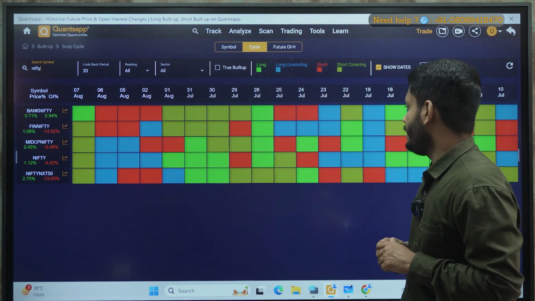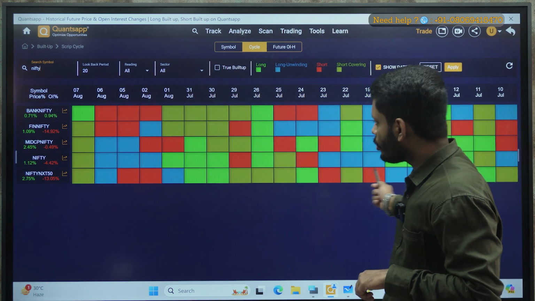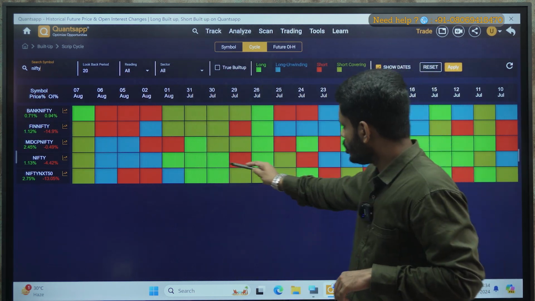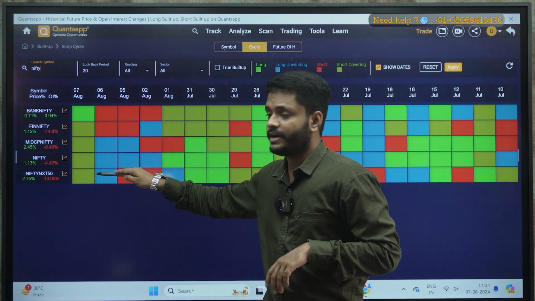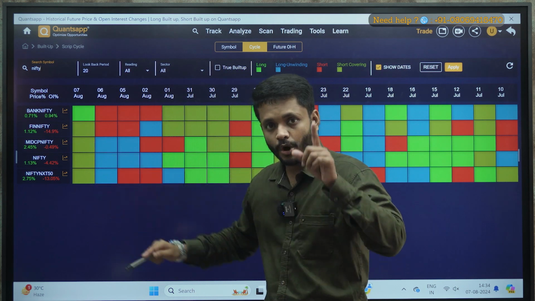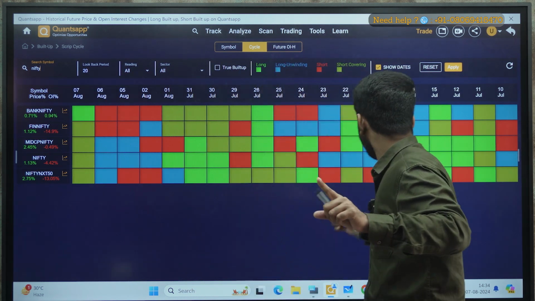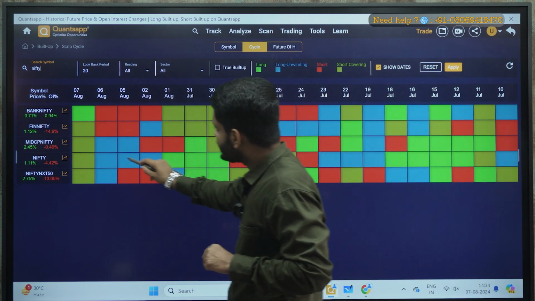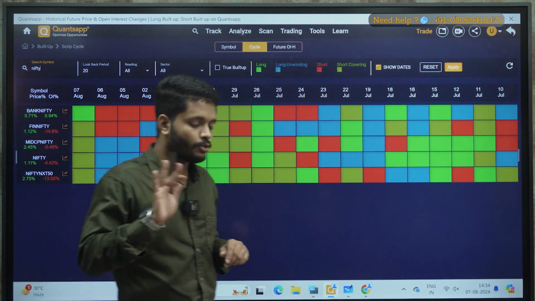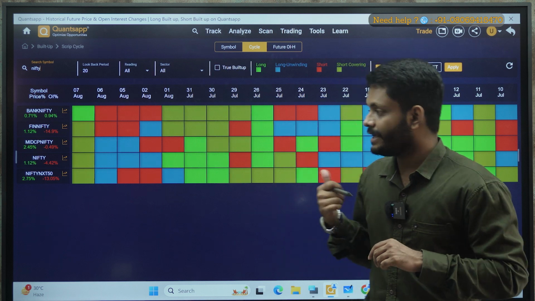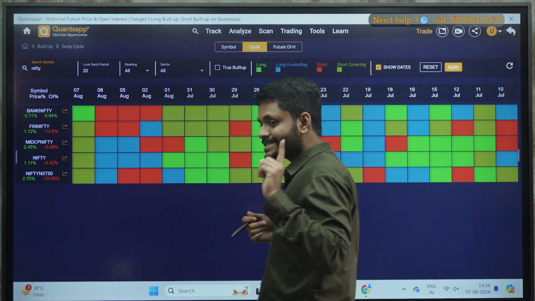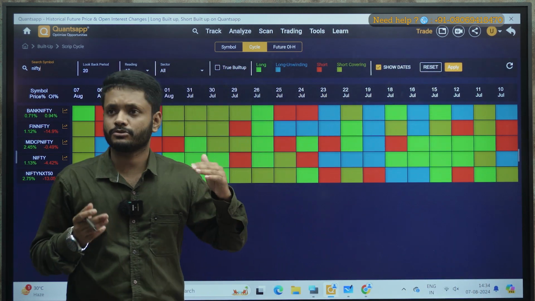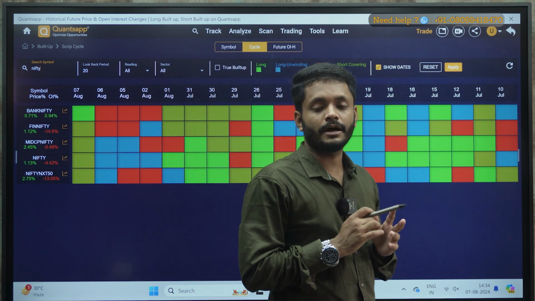But yesterday while making the video, I told you I cannot see any short over here. There was long and then 3 long unwinding. Even today, if you see, there is short covering. There is no short in Nifty. Hardly I can see 2 shorts. So data was very much clear that Nifty was not going to go down. What I told you was, if Nifty starts sustaining below say 24,000 or 23,900, then think about short.